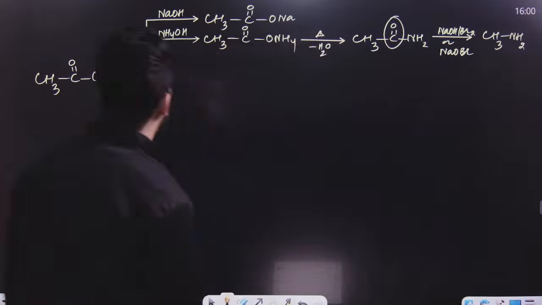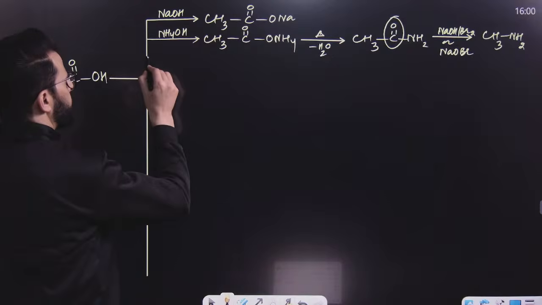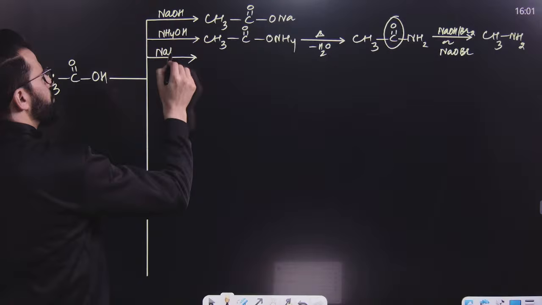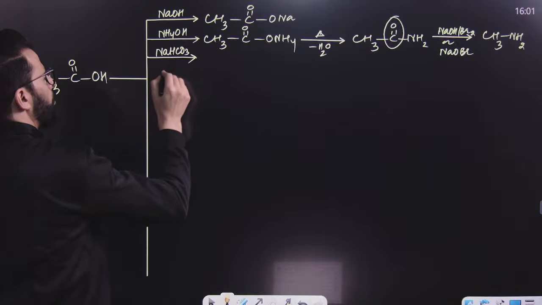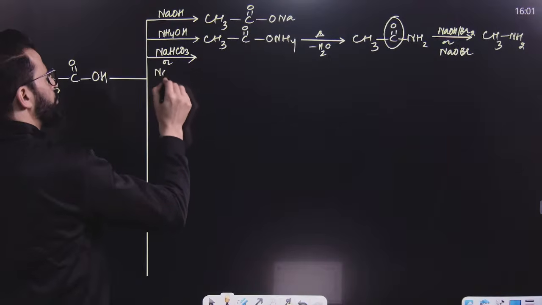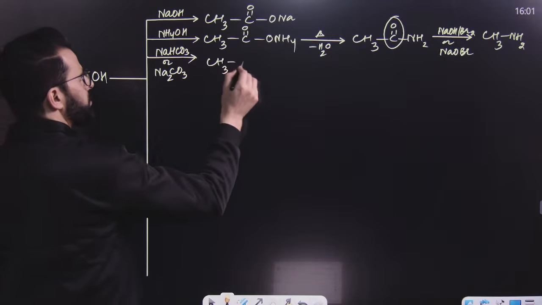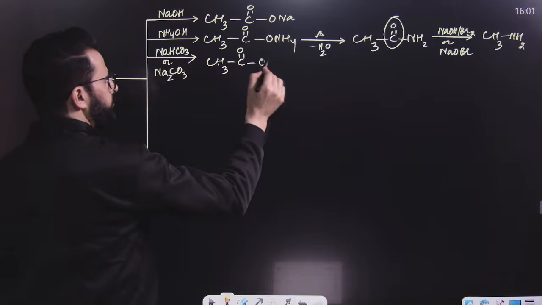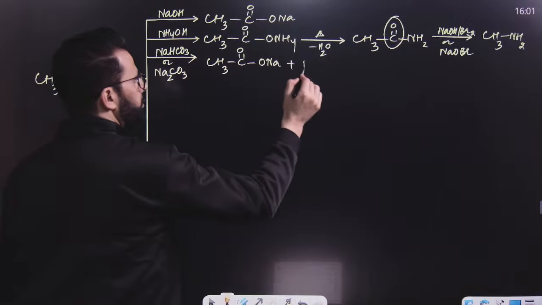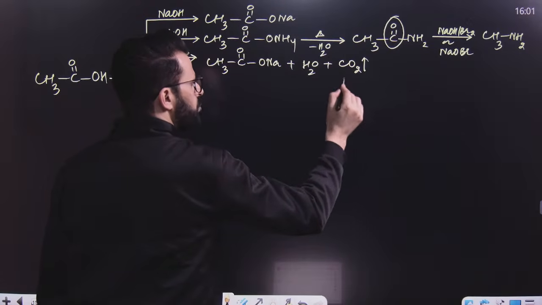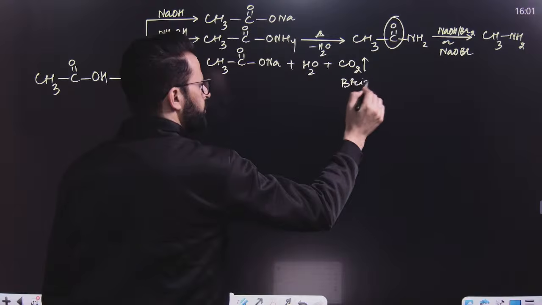Now, after this, if the base is NaHCO3 or Na2CO3, sodium bicarbonate or sodium carbonate, what will be the product? CH3COONa and water plus carbon dioxide. Here, brisk effervescence of this carbon dioxide will be observed.